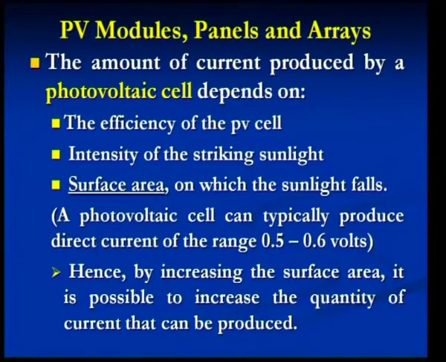So, simply increasing the area directly contributes to the amount of current that is going to be produced by the photovoltaic cell. You can increase the area and increase the amount of current that is going to be produced. So, this is one way of increasing the output, based on the surface area. Similarly, based on the number of cells, that is, the more the photovoltaic cells, the more your voltage is going to be, and hence the voltage also in turn contributes towards your enhancement in the power value.